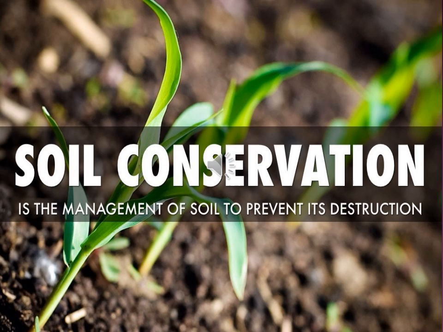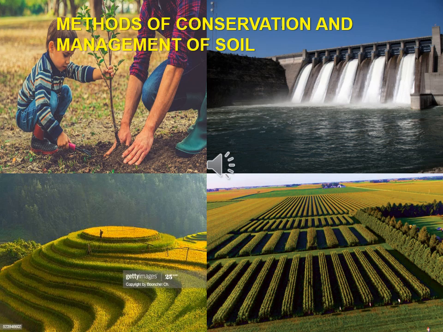Then improved methods of agriculture practices, that is, you have to use modern technology. What are the techniques you have to follow? Contour method, rotation of crops. You should not cultivate a crop continuously, you have to change the crop pattern. That is rotation of crops.